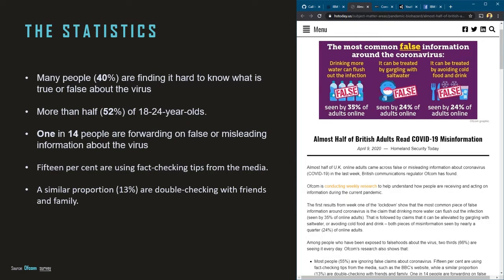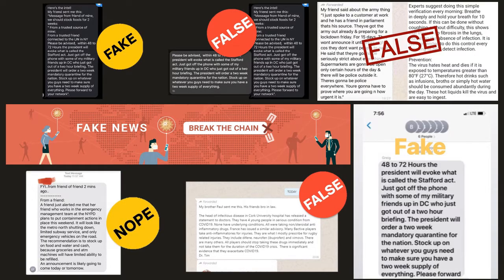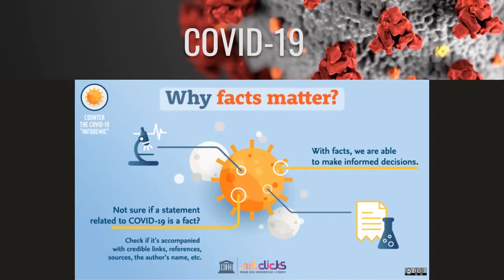If you see, more than 40% of the people do not even know whether the news is fake or not. And so how do we tackle this? The same strategy that we use for containing the spread of the virus can also be used to contain the spread of fake news, which is breaking the chain. So how do we break the chain? This is how we break the chain.